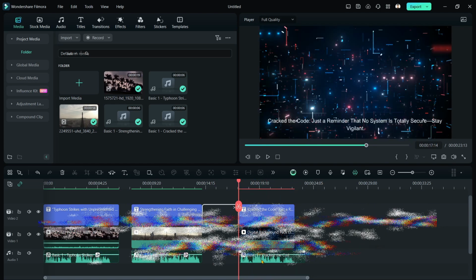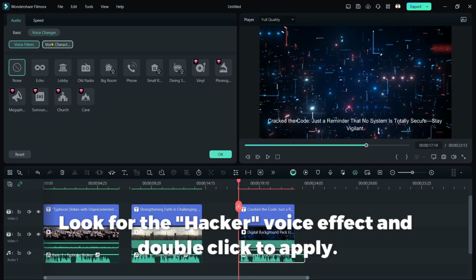Look for the hacker voice effect and double-click to apply.